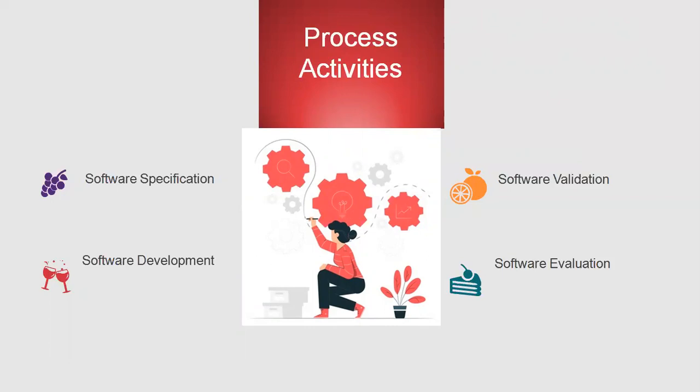In software development, the process of designing, programming, documenting, testing and bug fixing is done. Software validation means the evaluation of the software product is done to ensure that the software meets the business requirements as well as the end user needs. Now let us see what is software evolution. It is a process of developing the software initially, then timely updating it for various reasons.